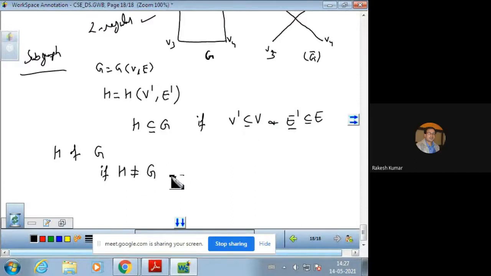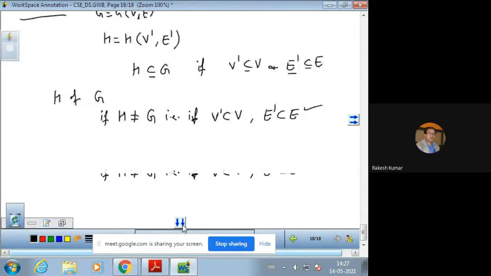That is, the set of vertices in H is a proper subset of the set of vertices in G. Similarly, the set of edges in H is also a proper subset of the set of edges in G. So this is the meaning of a subgraph. We can take the example also.